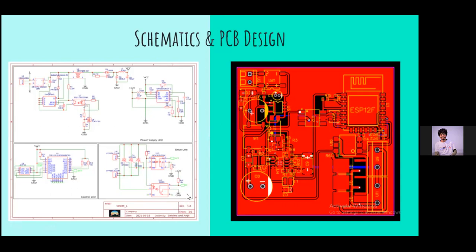On the left side, there is a control unit, which is an ESP12F Wi-Fi chip that controls the motor. All the PI calculations are done there, and it also receives Wi-Fi signals.